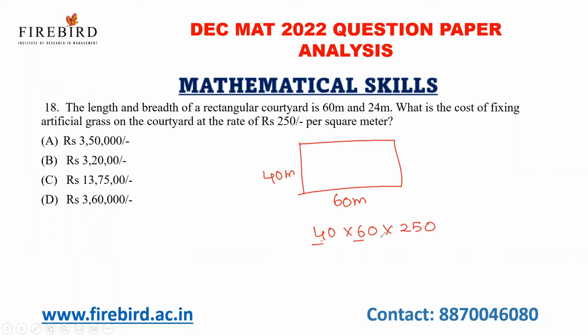So 4 into 6 into 25. 4 into 6, 24. 24 into 25 into 1000. If I multiply a number by 25, I'll just divide the number by 4. 24 by 4, 6, and add 3 zeros at the end. So my answer is 6 lakhs.